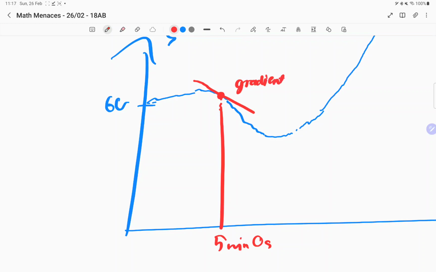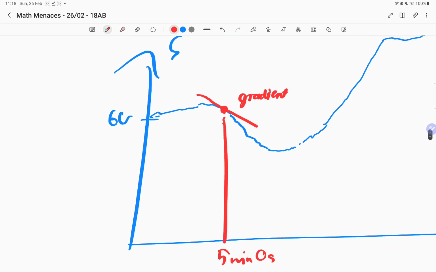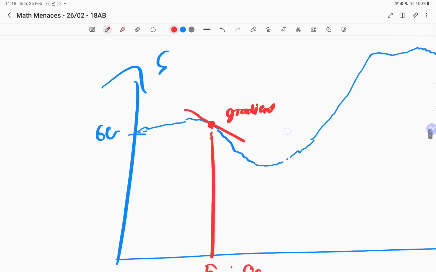Wouldn't you do it from how your velocity is changing at that point? Wouldn't you draw the line from the start of the 60 across to the point? No, that's the average rate of change. It's like from the beginning to that point, what's the total change in velocity? But this one, the gradient, will give you the rate of change of speed over time, which is actually your acceleration. Does that make sense?